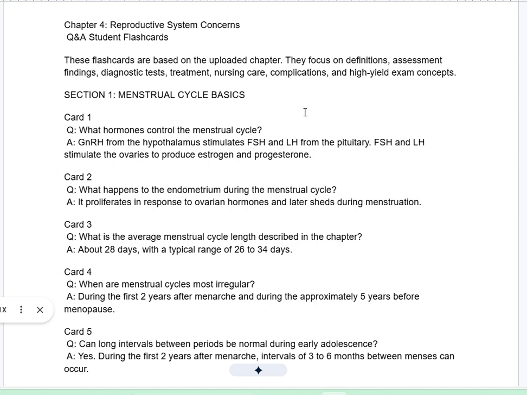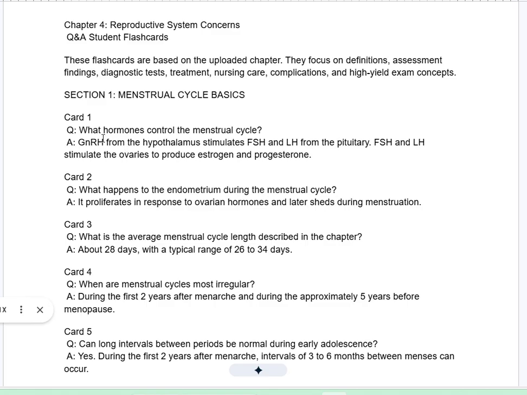Q&A student flashcards. These flashcards are based on the uploaded chapter. They focus on definitions, assessment findings, diagnostic tests, treatment, nursing care, complications, and high-yield exam concepts. Section 1. Menstrual Cycle Basics.